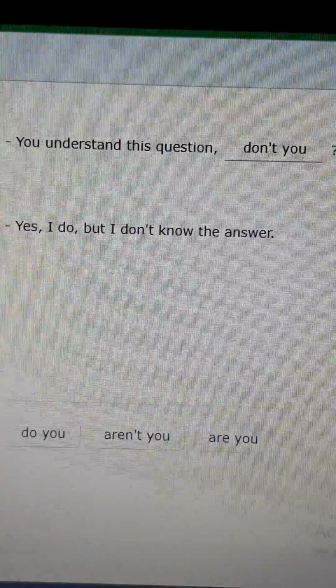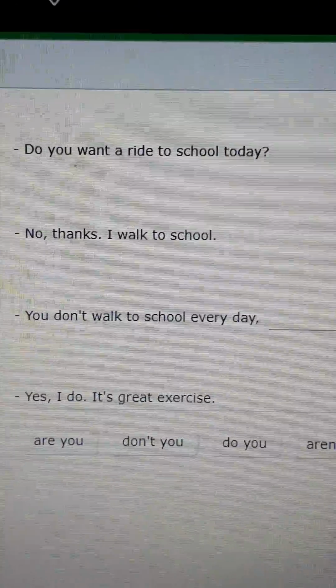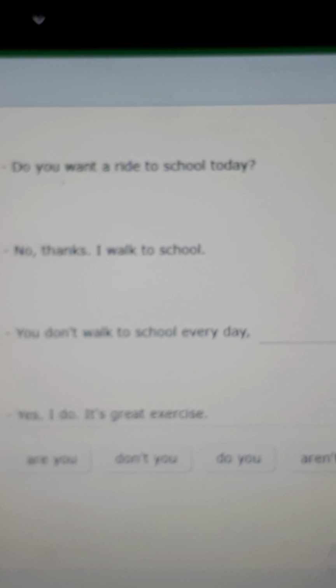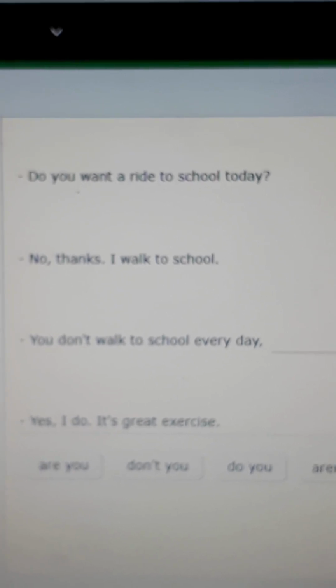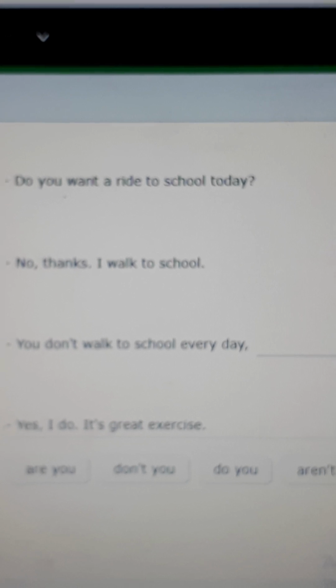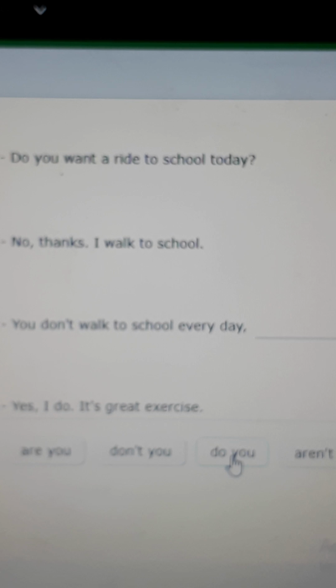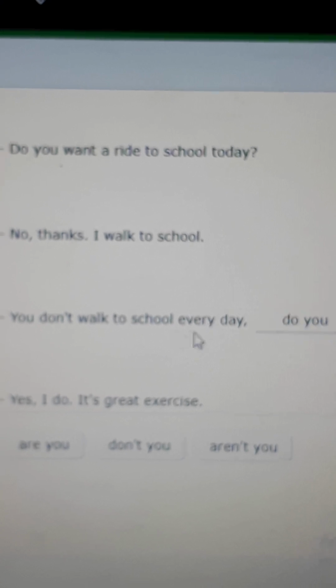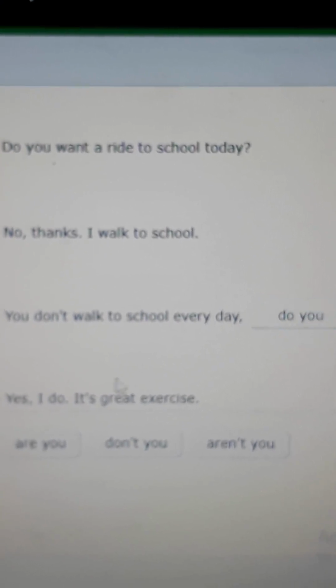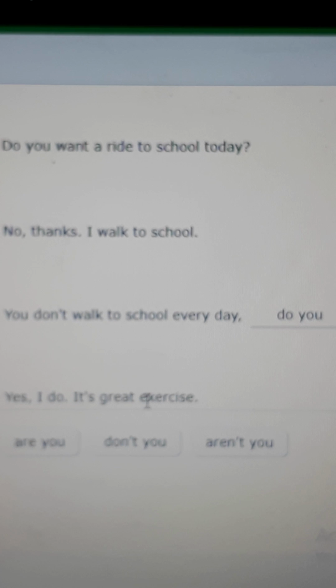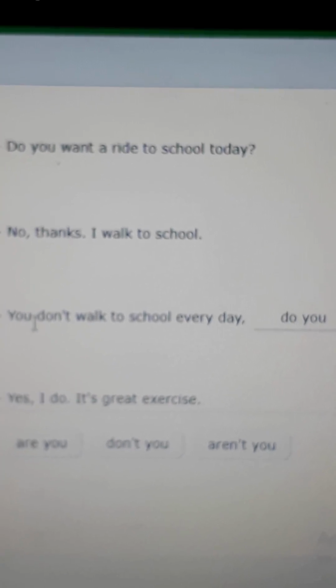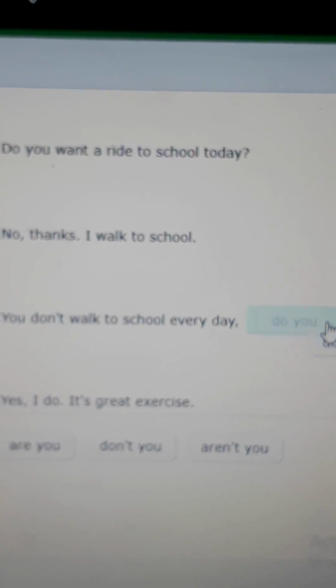Let's see another example in this test. It says, "Do you want a ride to school today?" "No, thanks, I walk to school." "You don't walk to school every day." Okay, don't. We already have don't, which is the opposite of do. "Do you?" "Yes, I do. It's great." O sea, tú no caminas todos los días a la escuela, ¿verdad? Y ya dice la otra persona, yes, I do. It's great exercise. Okay? So if it is negative, the tag question is positive.